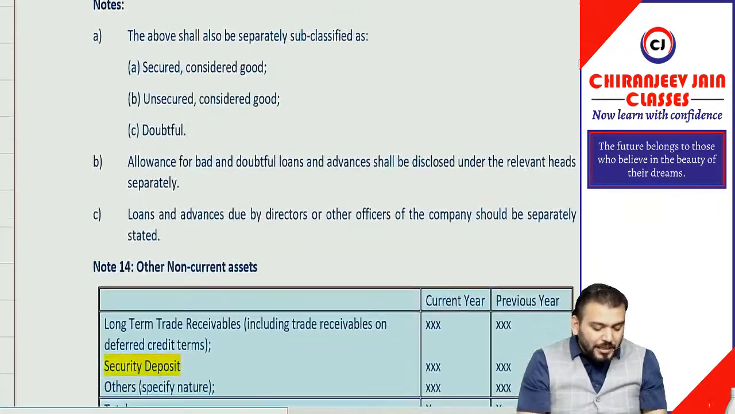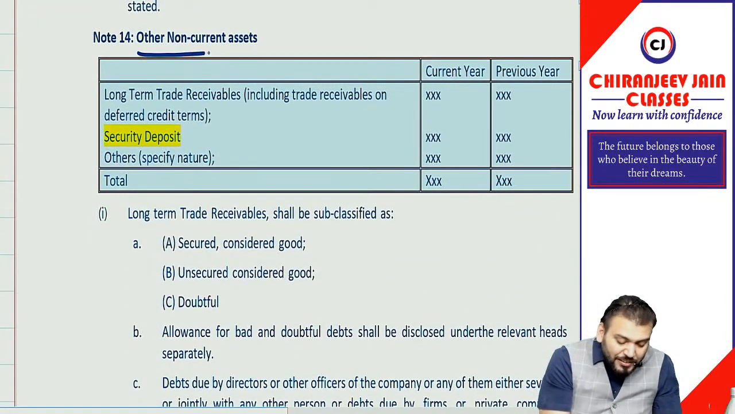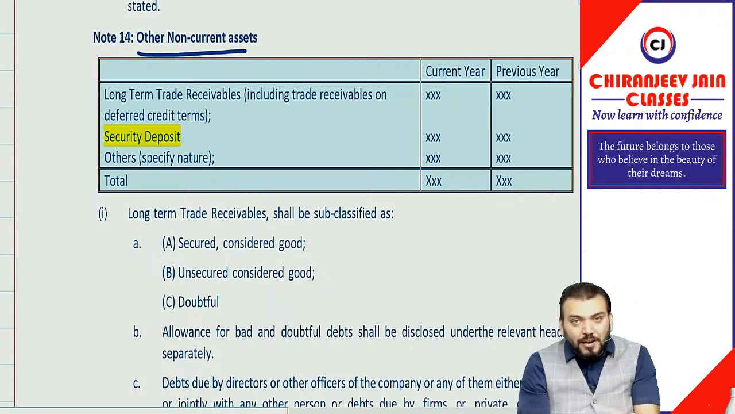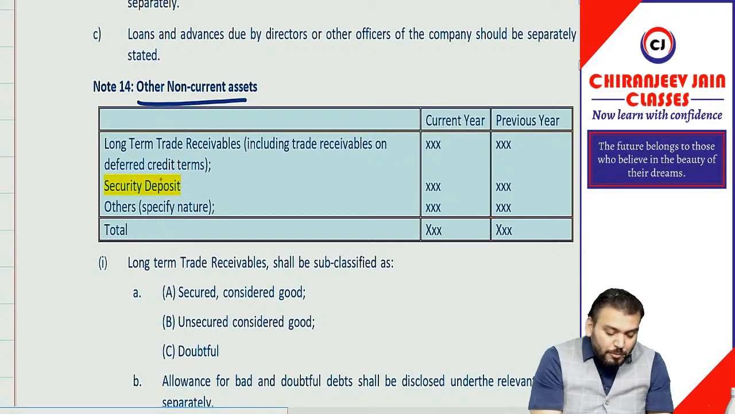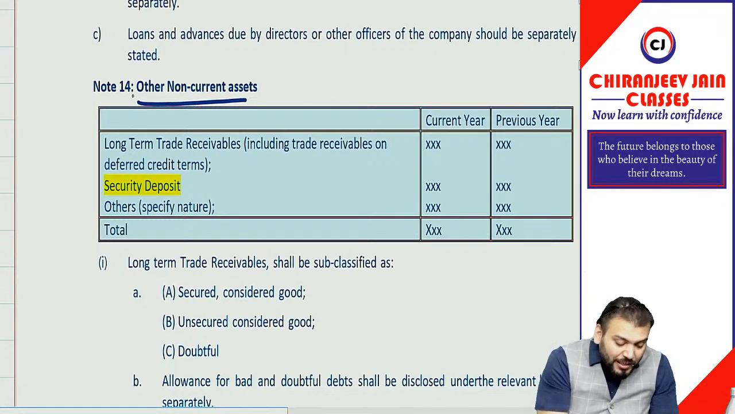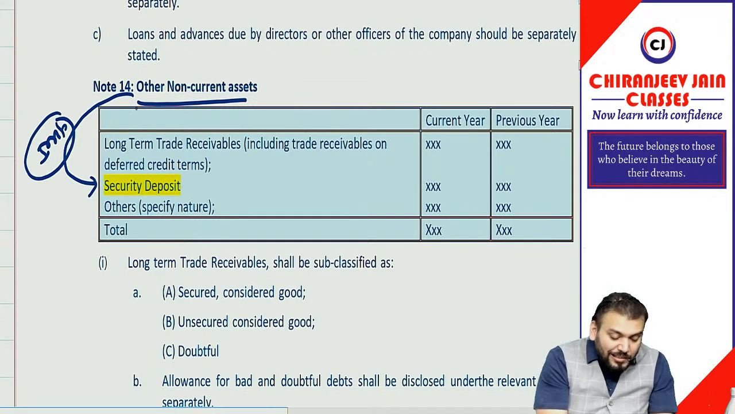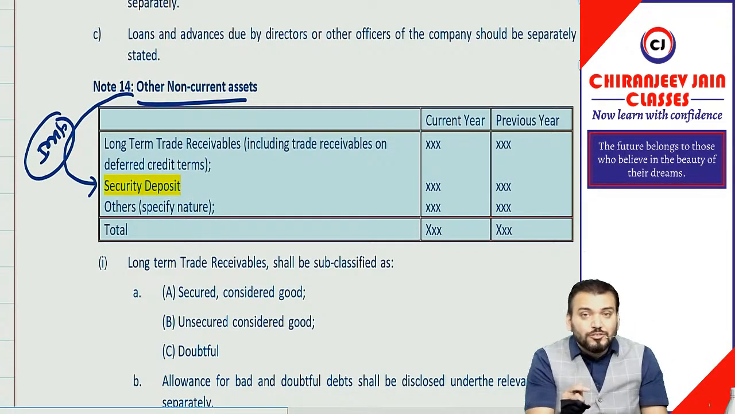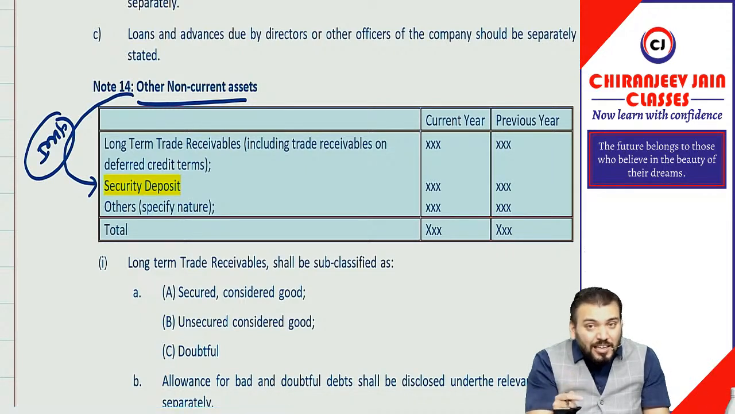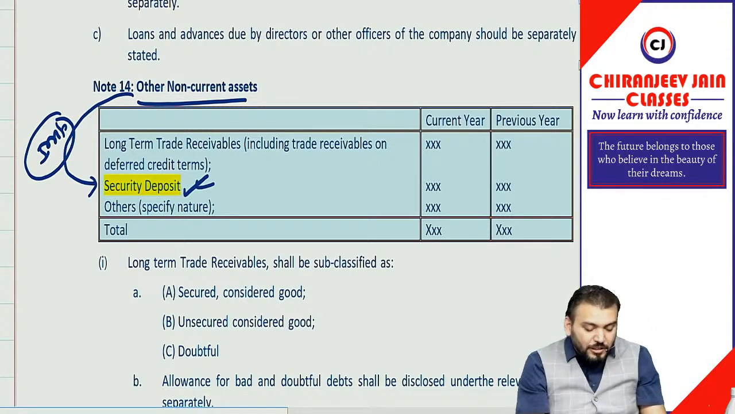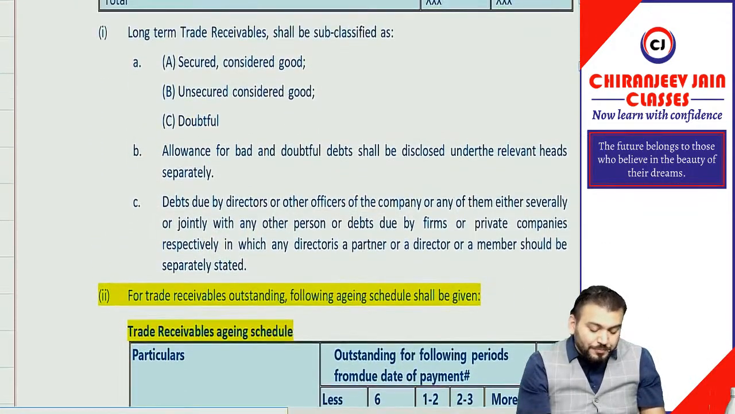Correct? Yes, sir. Then coming to other non-current asset, previously security deposit we used to show under loans and advance, but now it will be shown under other non-current asset. This is also important. Security deposit, if any, will be shown under other non-current asset. Previously we used to show under long-term loans and advance, but now it will be shown under other non-current asset. This is also important from examination point of view.